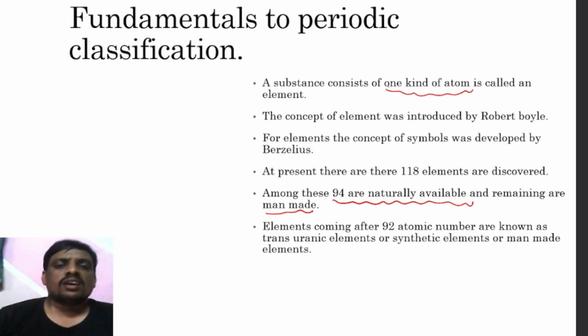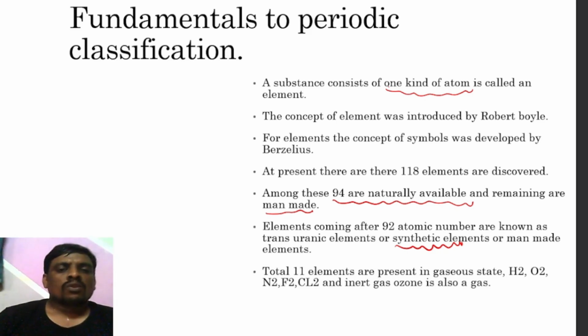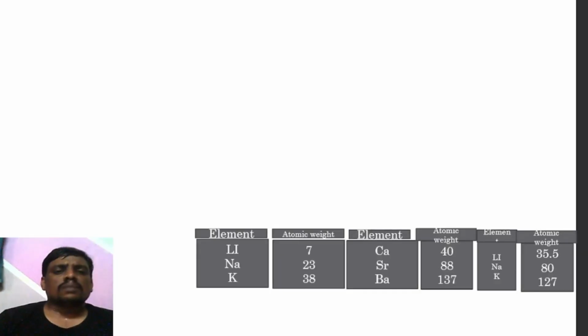Elements coming after atomic number 92 are known as transuranic elements. They are also called synthetic elements or man-made elements, which are made in the factory. A total of 11 elements are present in the gaseous state, such as hydrogen, oxygen, nitrogen, fluorine, chlorine, and the inert gases, and ozone is also a gas.